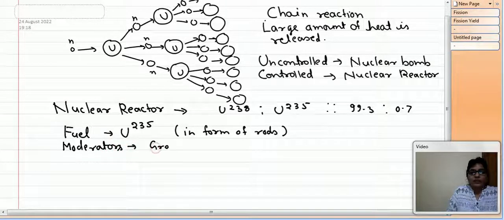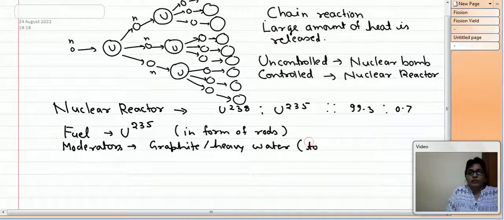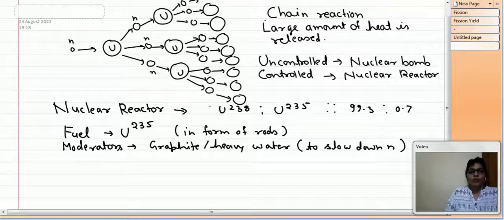Moderators are graphite or heavy water to slow down neutrons, because we need only very small kinetic energy to activate U-235, and we are interested in controlled nuclear reaction, not uncontrolled chain reaction.